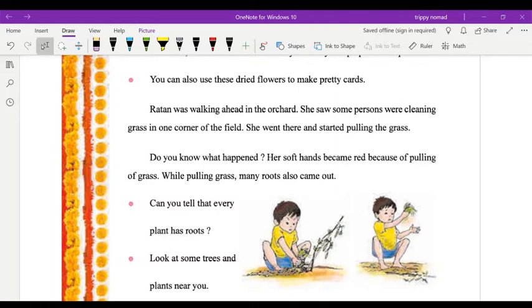Do you feel what happened? Her soft hands became red because of pulling the grass. While pulling grass, many roots also come out.